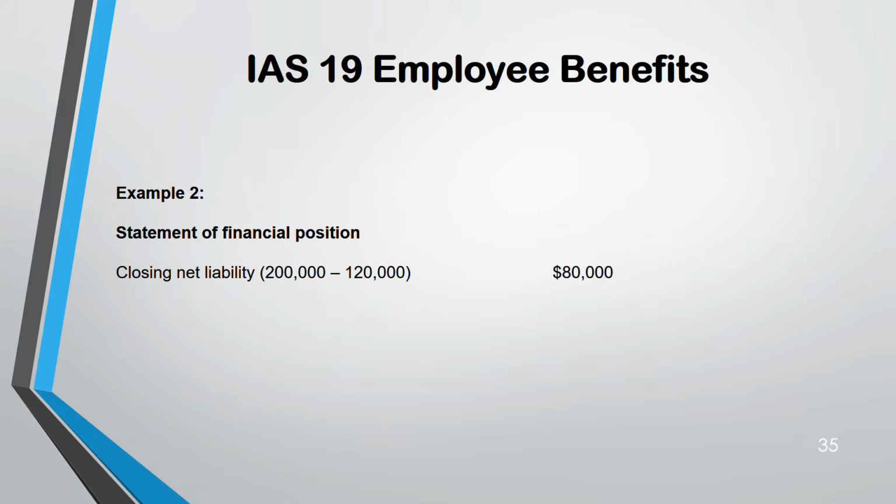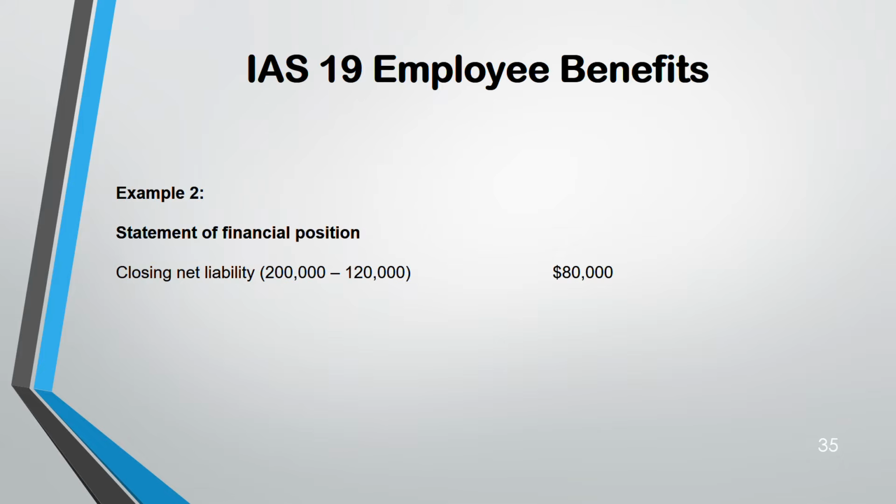When it's IAS 19, always take it like that. Liability minus asset. Even for deferred tax, IAS 12, always liability minus asset. If the amount is positive, it's a liability. If the amount is negative, it's an asset. That is the easiest way you can remember it. If you take the other way around, you will get confused.